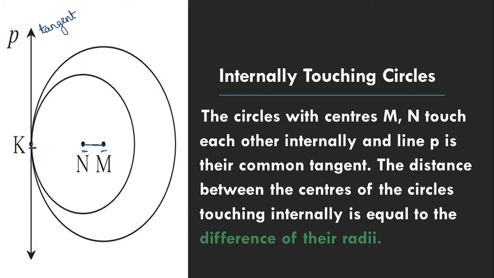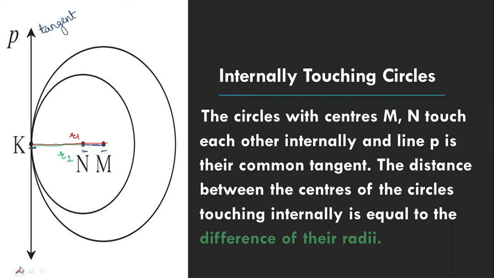Now here, let's consider the radius of the outer circle, that is MK, to be R1, and let's consider the radius of the inner, smaller circle, that is NK, as R2.